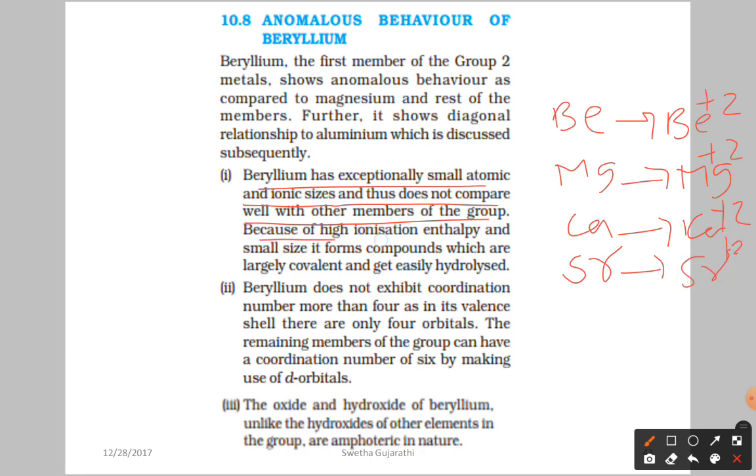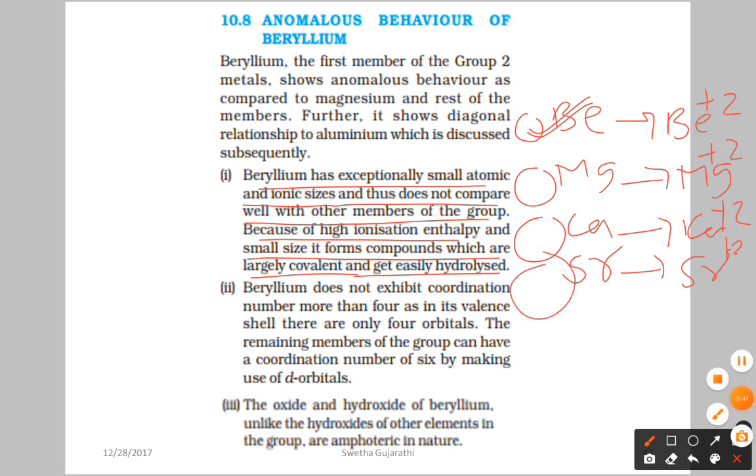Because of high ionization enthalpy and small size, it forms compounds which are largely covalent and get easily hydrolyzed. Why? Because small size means more nuclear attraction, so for removal of an electron we need high energy. So the compounds of beryllium are covalent in nature and easily hydrolyze, meaning once you add water they mix properly.